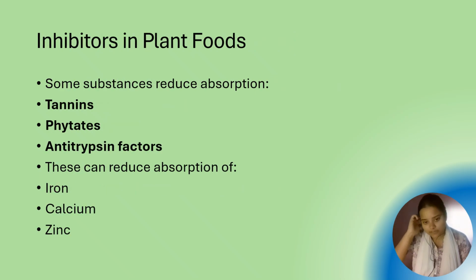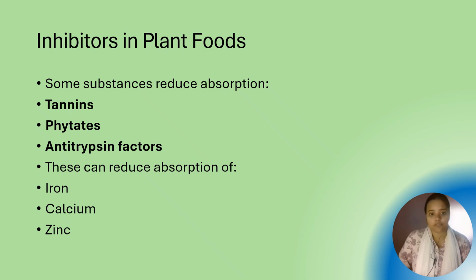Next is inhibitors in plant foods. Some substances reduce absorption, and these are tannins, phytates, and antitrypsin factors. These can reduce absorption of iron, calcium, and zinc. Fine.